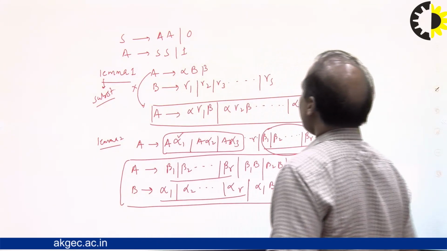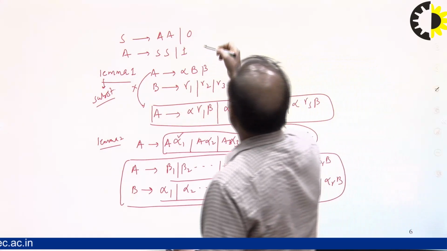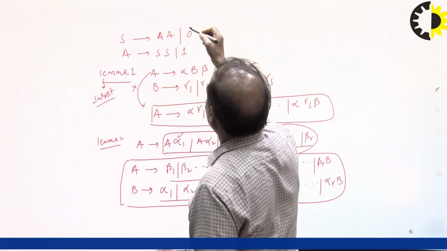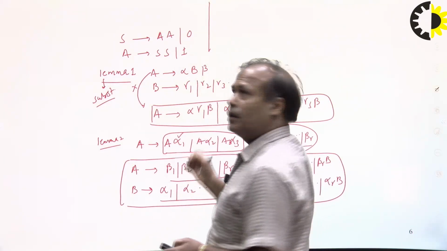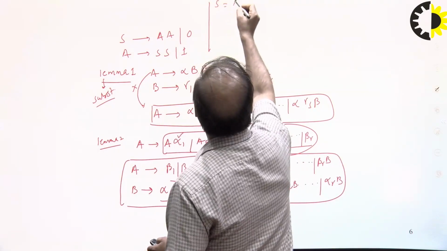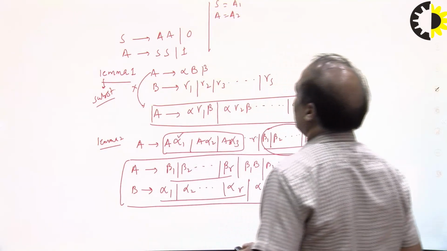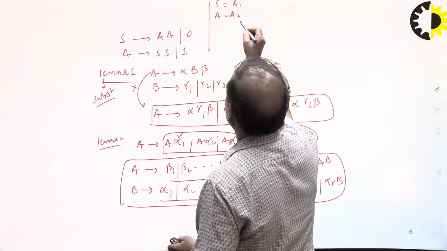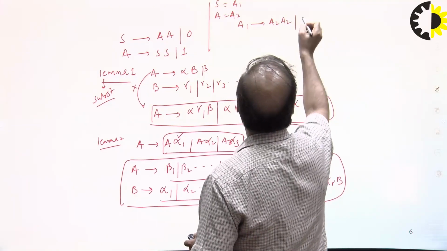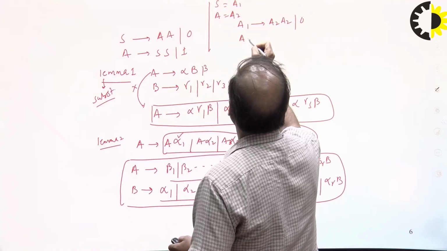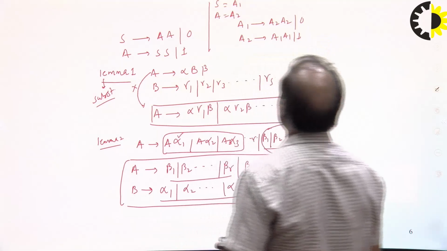Okay. So let's understand how to convert this CFG into GNF. It's very simple. In this CFG we are going to index the non-terminals. Let's say S is going to be A1 and A is going to be A2. All the non-terminals are going to be indexed. So what you are going to get is: A1 goes to A2 A2 or 0, and A2 goes to A2 A1 or 1. This indexing is required.